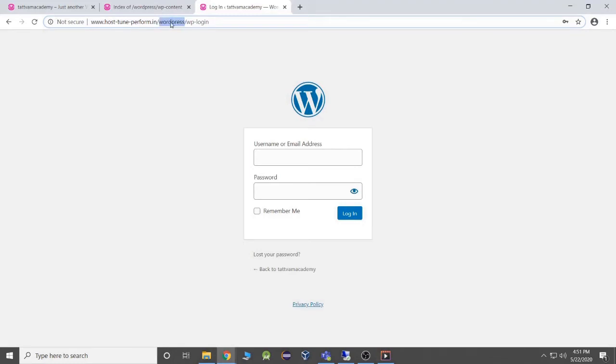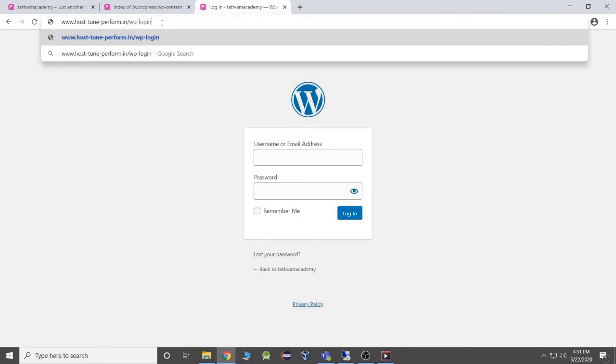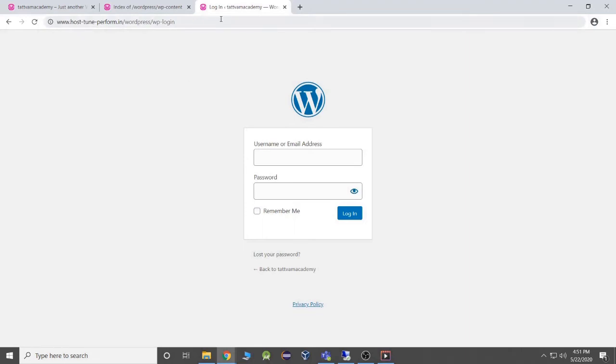You will not have this. Your URL will be something like your domain and then wp-login. But for me it is like this because I have hosted it on my local system. You should get the username and password of the admin from your developer. Go to the console,